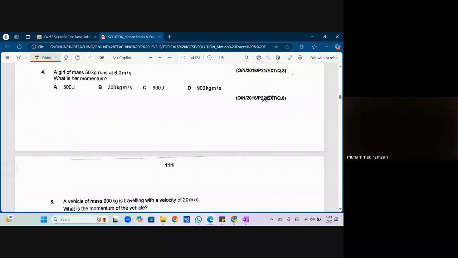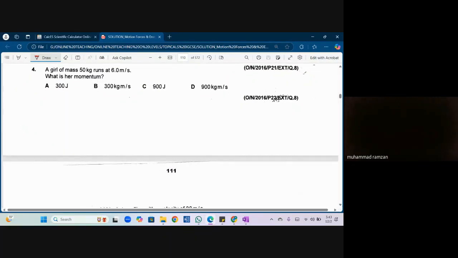Question number 4, Aliyan. A girl of mass 50 kg runs at 6 meters per second. What is her momentum? Momentum is what? Mass times velocity. 50 kg times 6 meters per second. So it would be equal to 300 kg meters per second. So 300 kg is not enough. We should know the exact units as well because we have 300 joules as well. So exact answer is what?